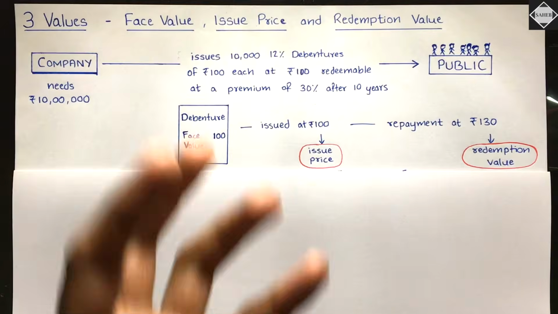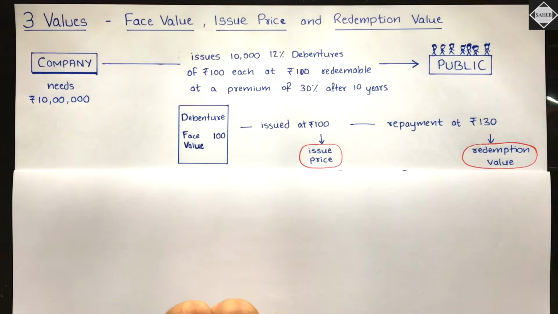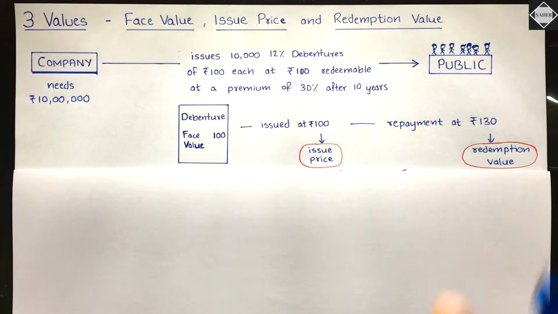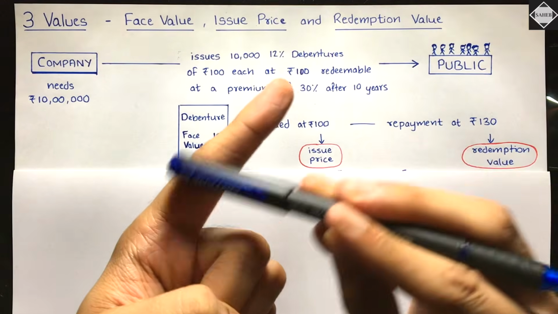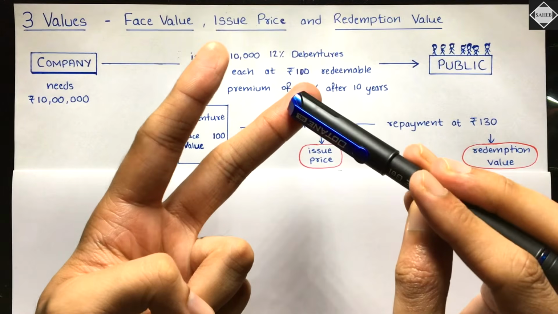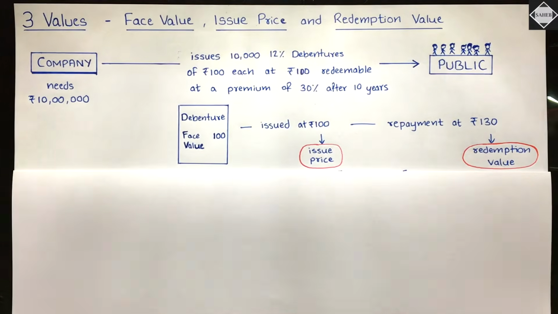We have received 150 rupees per debenture, right? So 50 rupees is the extra, that extra 50 rupees is called the premium. Okay, 100 rupees is the face value, and that 50 extra which we have received, that's called premium. If it would have been like that.